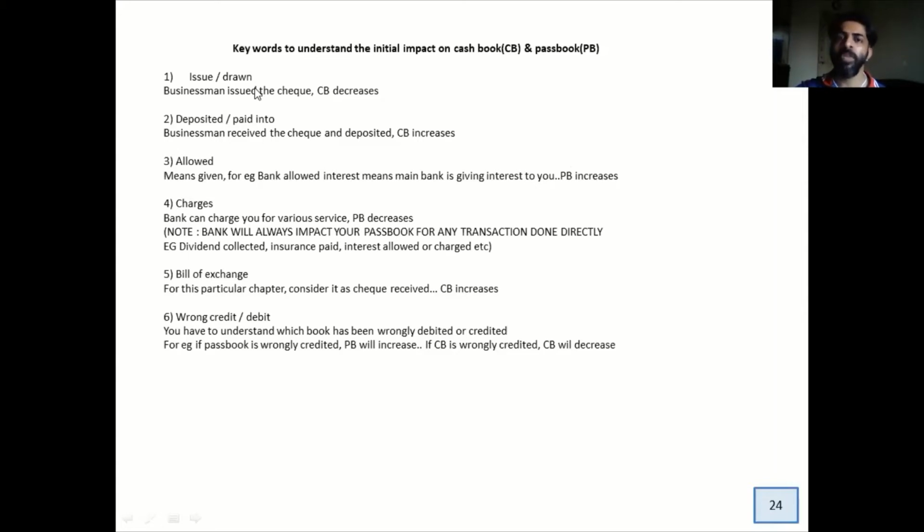As you know, credit side means cash going out or check going out, whatever you want to call it. So you should know the impact. The impact is on the credit side. It means cash is decreasing.